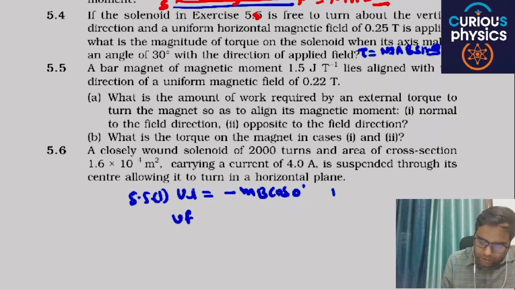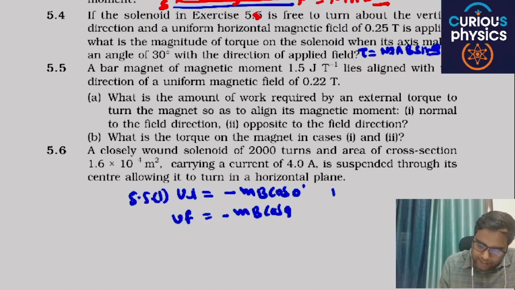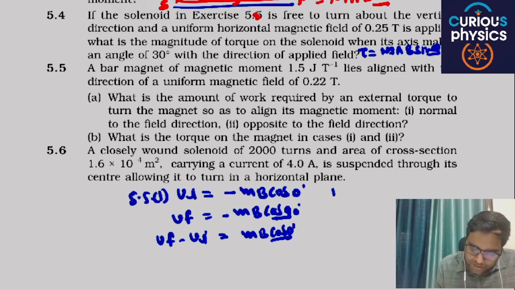U final, we have to find the value of work done when the magnet is normal to the field direction: minus M B cos 90. The amount of work done will be the change in potential energy, final potential energy minus initial. You will get cos 90 is 0, plus M B cos 0. The value of M is given 1.5, B is given 0.22 Tesla, cos 0 is 1, you will easily get the value.